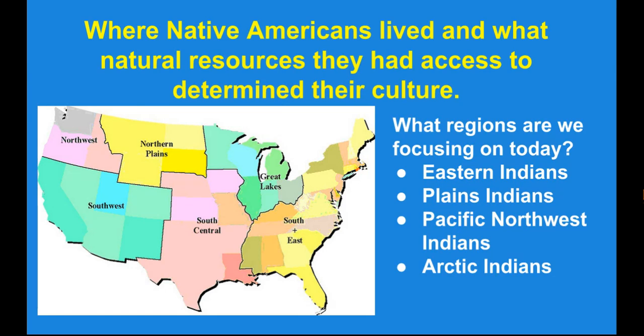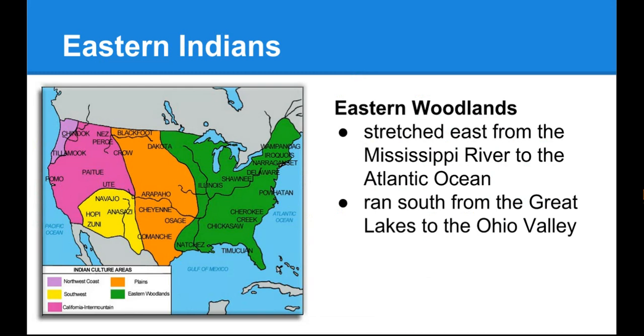Native Americans had different cultures depending on where they lived. Some Native Americans lived in forest regions where they hunted forest animals and made homes out of wood. Other tribes lived in very cold places and built homes out of ice and snow. Where Native Americans lived and what natural resources they had determined their culture. Today we will learn about Eastern Native Americans, Great Plains Native Americans, Pacific Northwest Native Americans, and Arctic Native Americans.